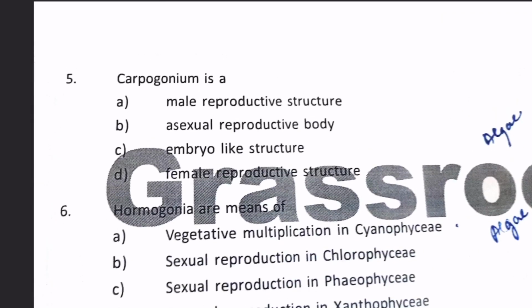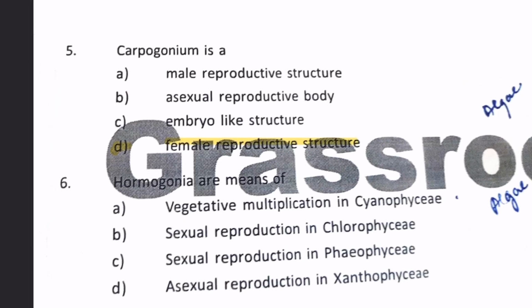Next, Carpogonium is A. Male reproductive structure, B. Asexual reproductive body, C. Embryo-like structure, D. Female reproductive structure. Carpogonium is present in Rhodophyta, it is a female reproductive structure.